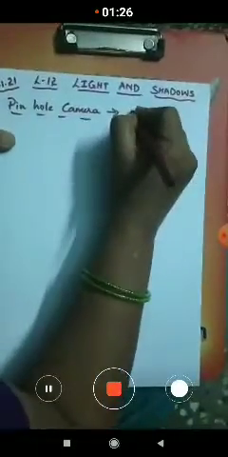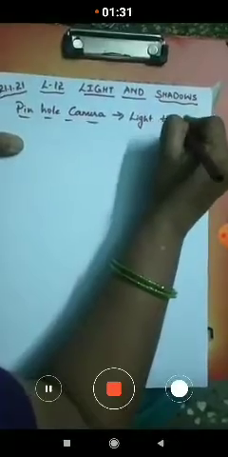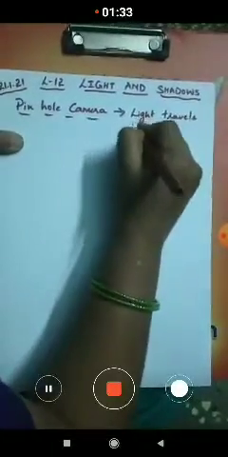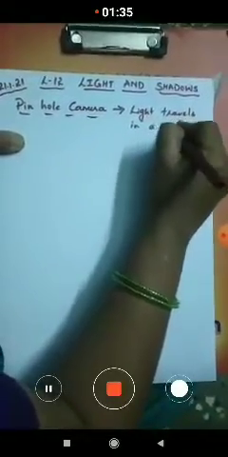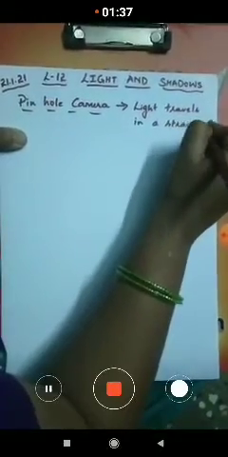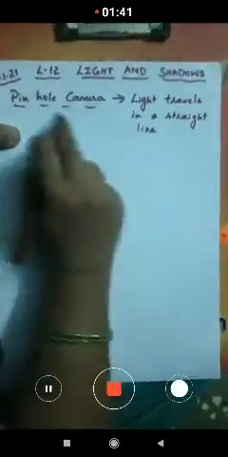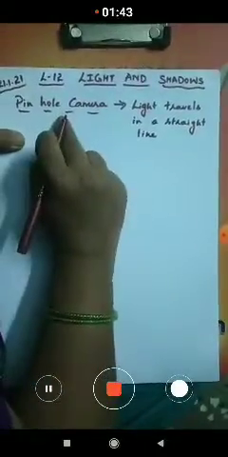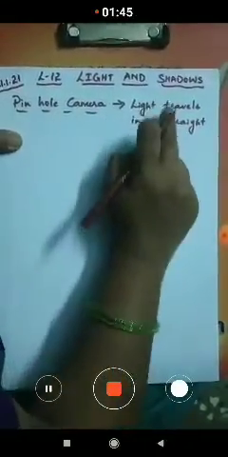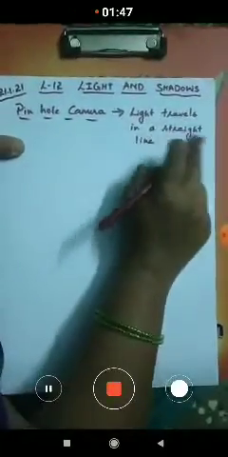What is the principle, children? That light travels in a straight line, or a straight path. So this is the principle on which the pinhole camera works.